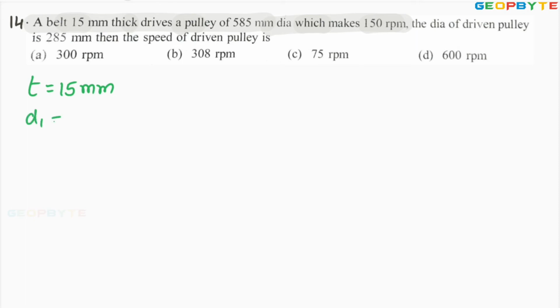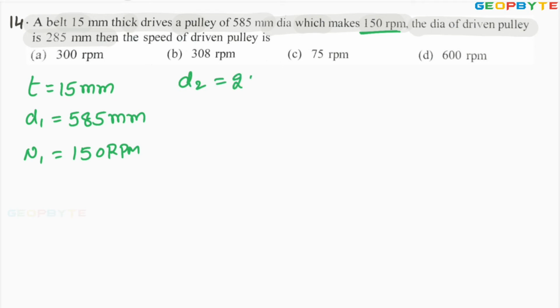Diameter of one pulley D1 equals 585 mm, running at a speed N1 equal to 150 rpm. The diameter of the driven pulley D2 equals 285 mm. You are asked to find the speed of the driven pulley N2.